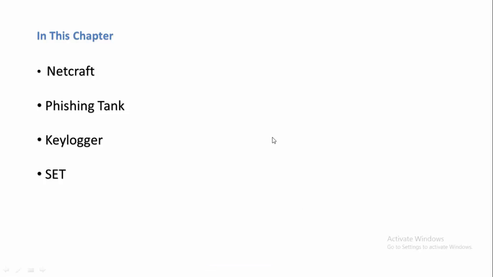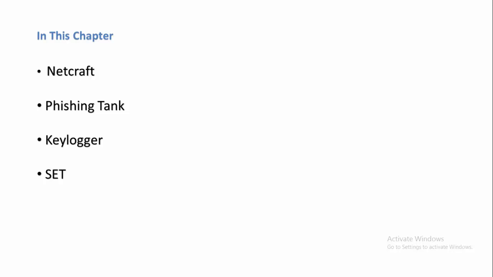The next topic we want to discuss is the keylogger. A keylogger is a tool which logs every keystroke you press on your keyboard and sends it back to me as information that this user has pressed these keys. I can define time periods also, like how many keys you pressed in the last hour. It gives me all this information in the form of text files. The second thing is SET, the Social Engineering Toolkit. It's a very big toolkit of the Metasploit framework that I'm going to discuss in our next chapter.